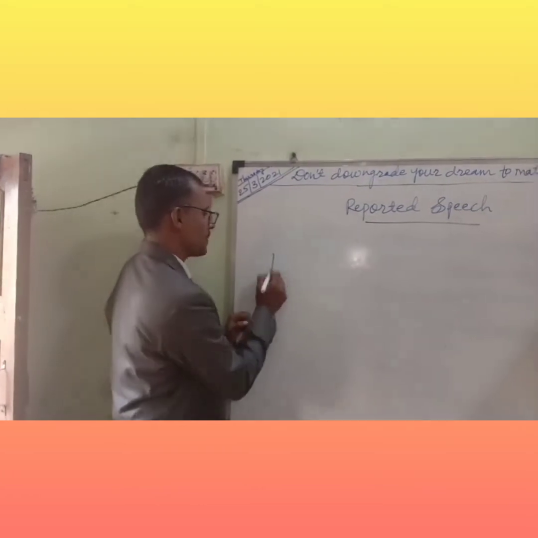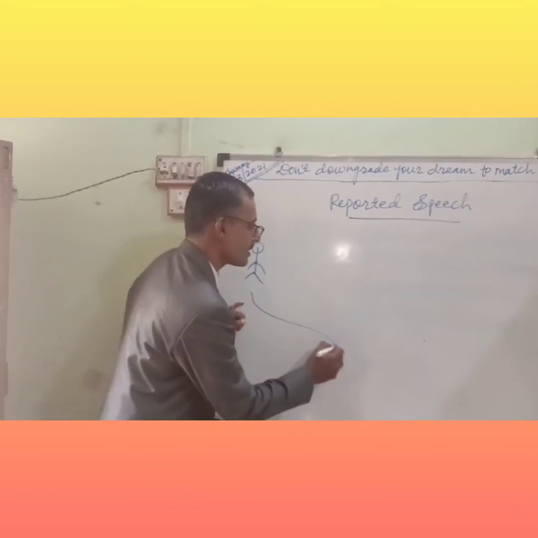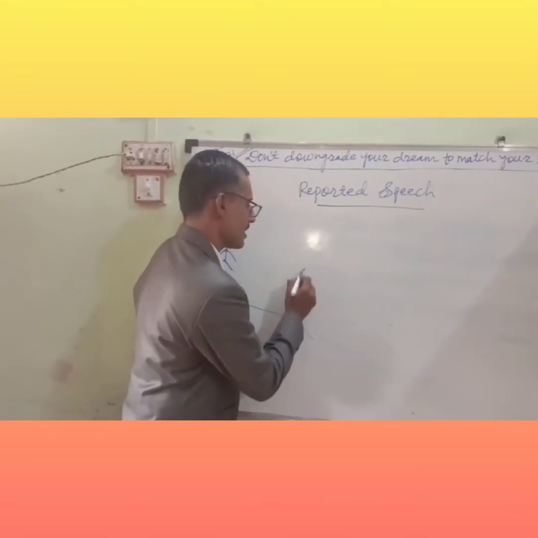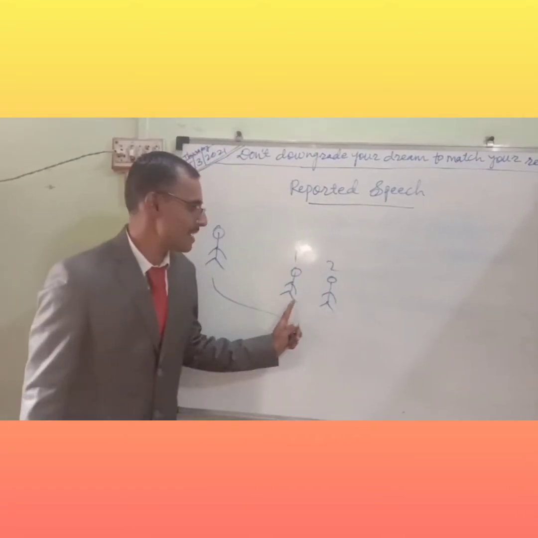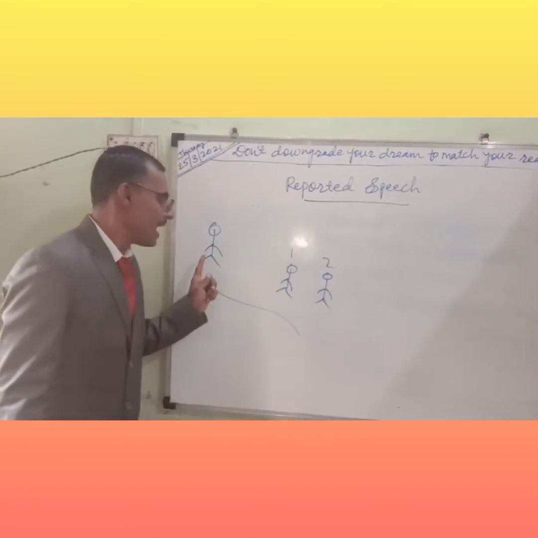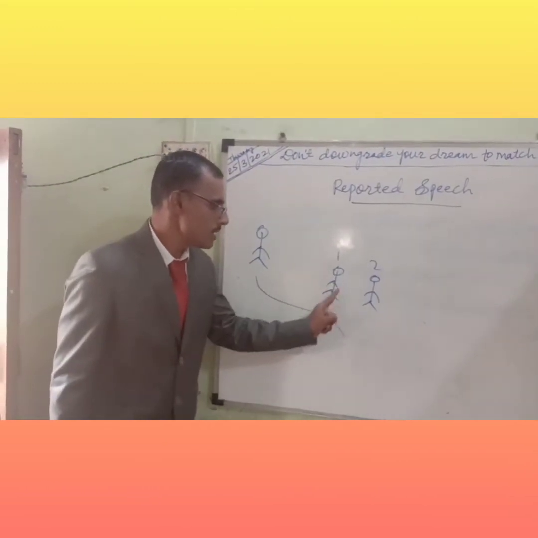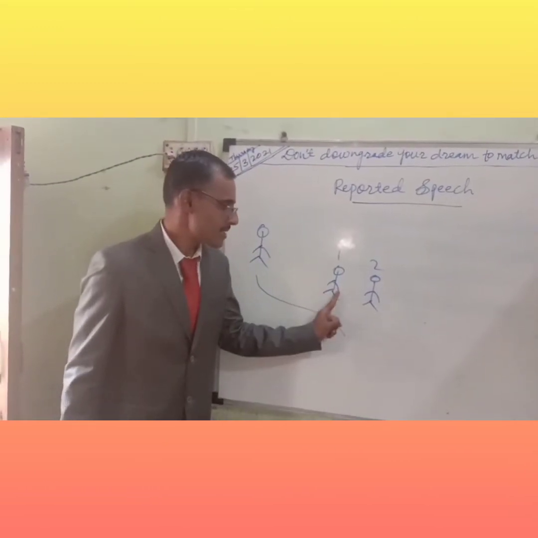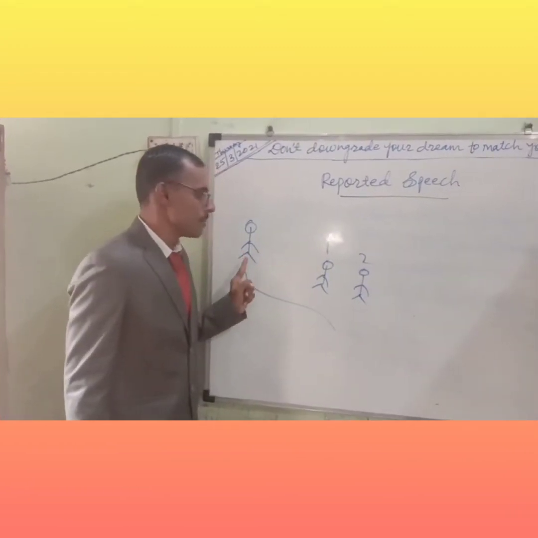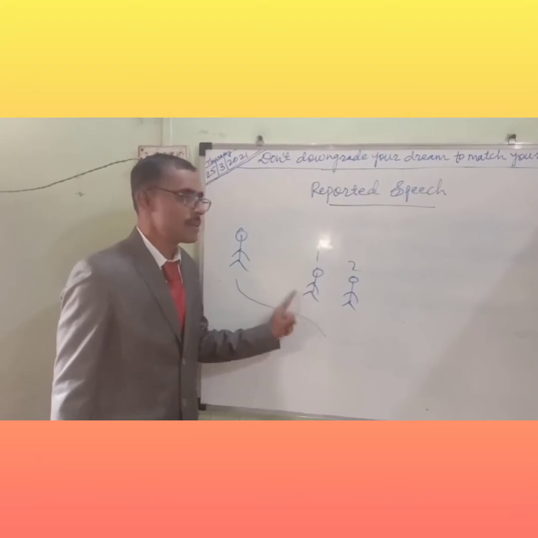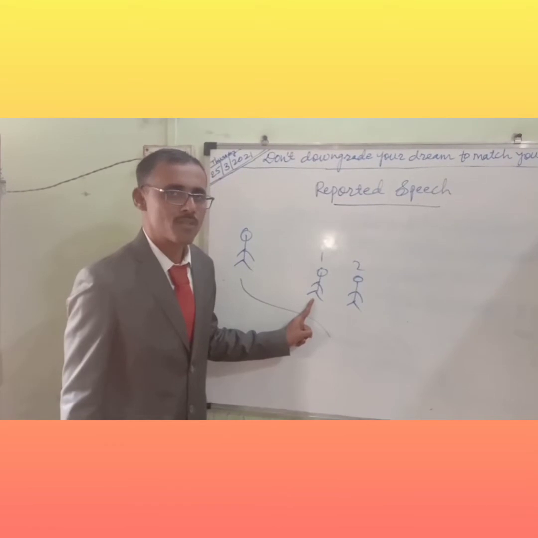Principal said. Here, suppose the principal is observing something, and the principal comes near the gardeners, gardener number first and gardener number second, and this is our principal sir. Principal sir is observing something, and they are watering the plants. The first gardener is watering plants, the second gardener is doing something there, and at the same time principal sir said to the first gardener, principal said, please bring a glass of water.